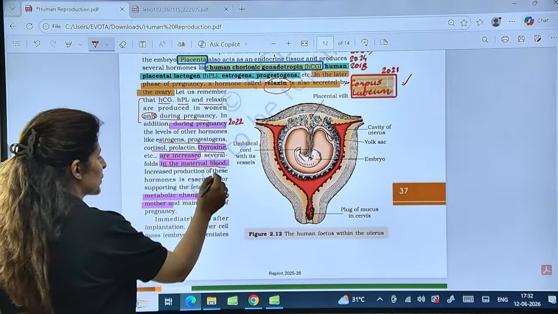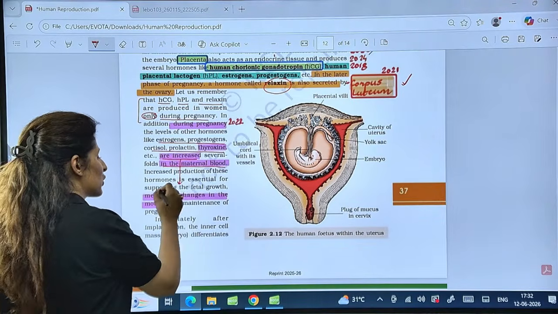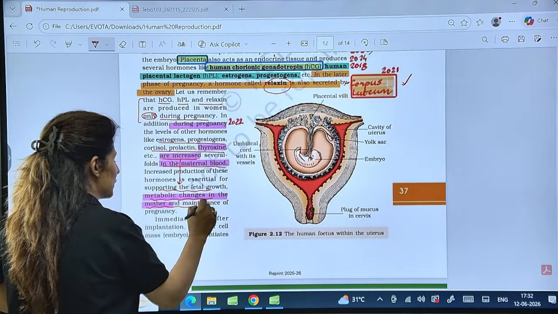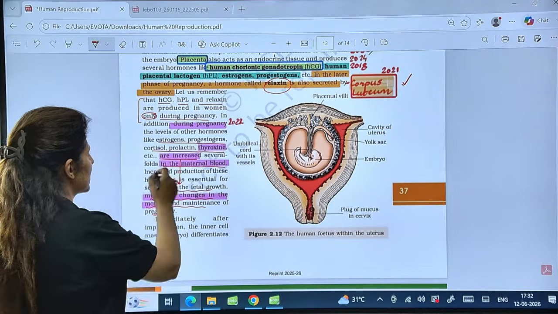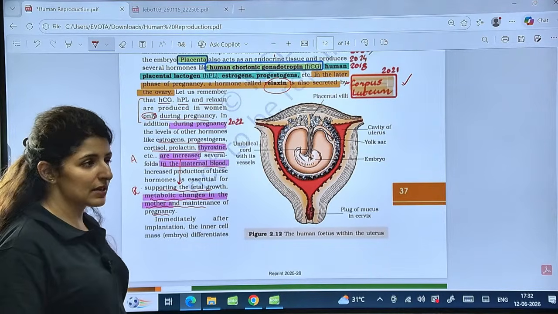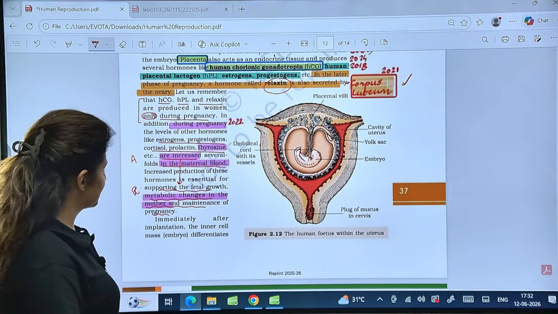Now, increased production is essential for supporting the, why are they increased? To support the fetal growth, metabolic changes in the mother, and maintenance of pregnancy. So these are assertion and reason. Yes, these are assertion and reason. Do we see these things here?